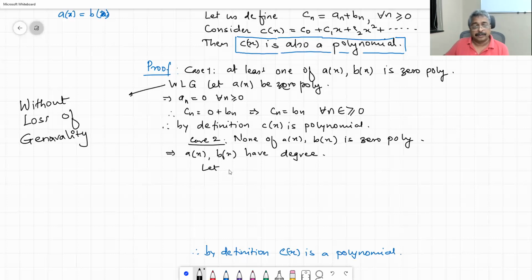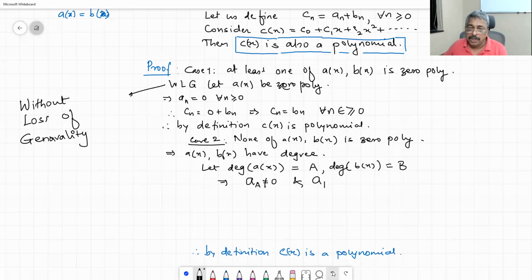Let degree of A of x be equal to capital A. Degree of B of x is equal to capital B. This implies coefficient a is not equal to 0 and coefficient b is not equal to 0.